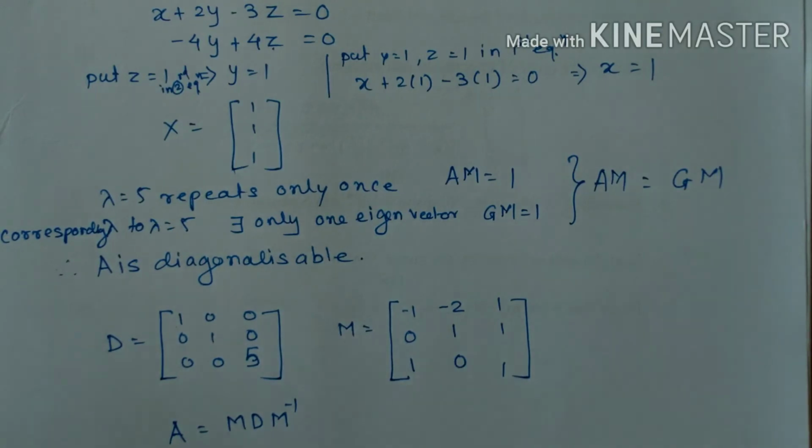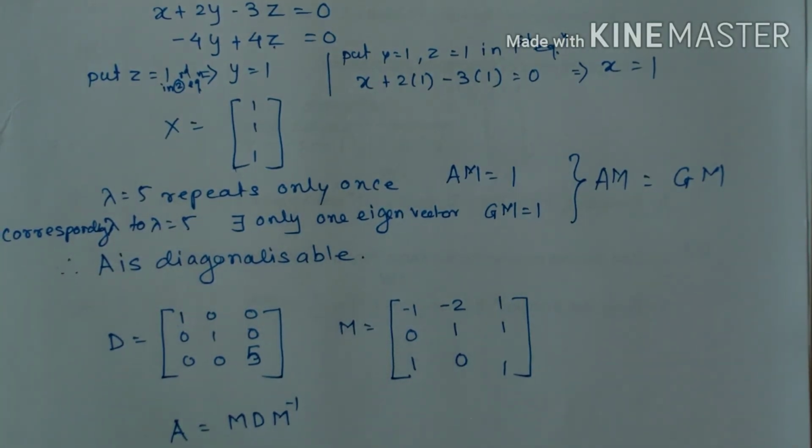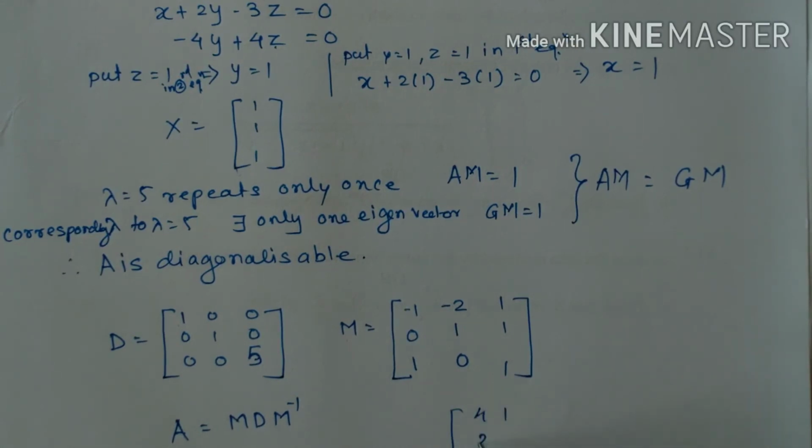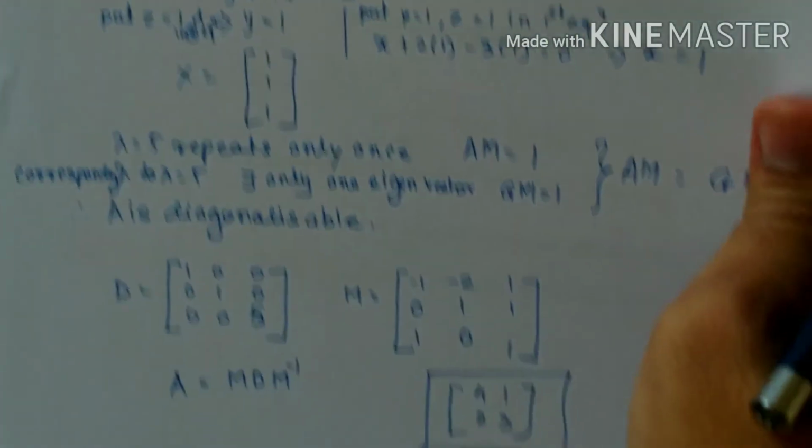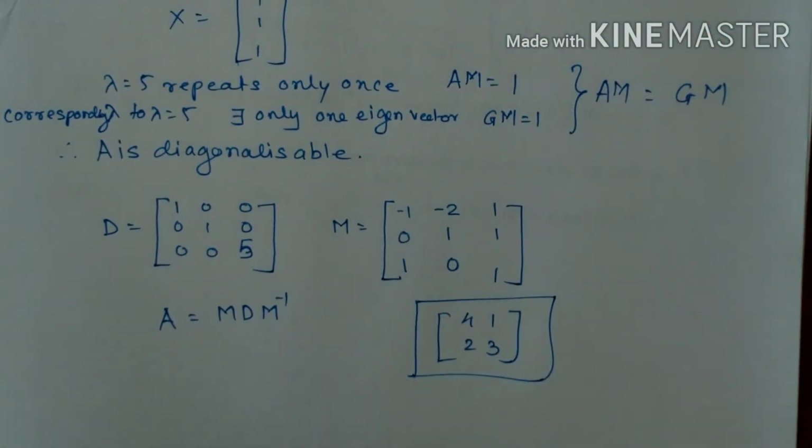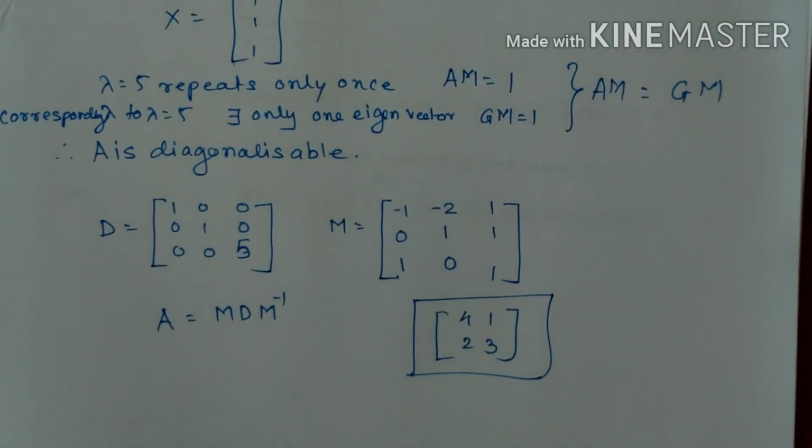Okay. So thank you. We'll meet in the next video with some different examples. Till then, I'm just giving one simple homework to solve, a problem for checking whether the matrix is diagonalizable or not. For homework, I am just giving only a 2 by 2 matrix. So write down the matrix 4, 1, 2, 3. Check whether this given matrix is diagonalizable or not. If it is diagonalizable, then find the matrices D and M. That's it. Thank you everyone.